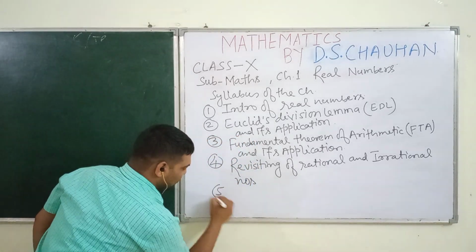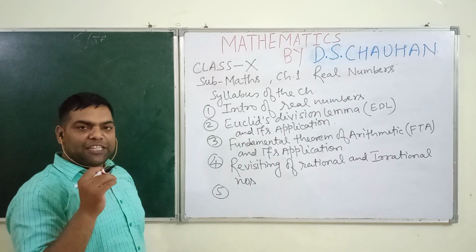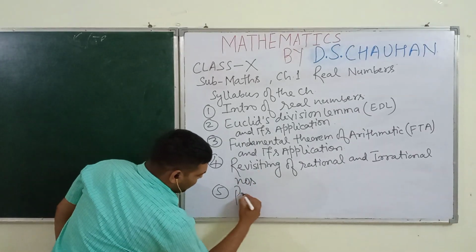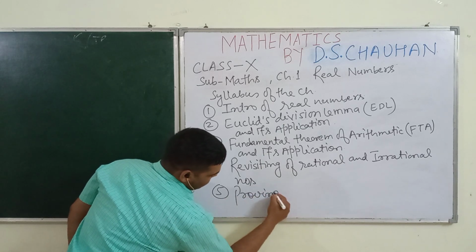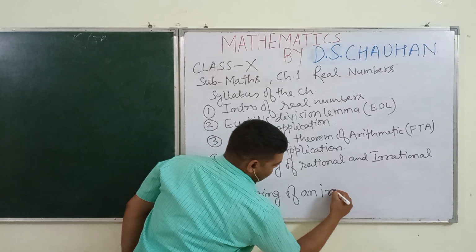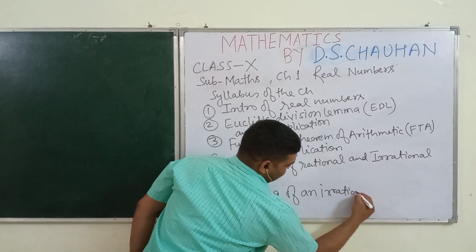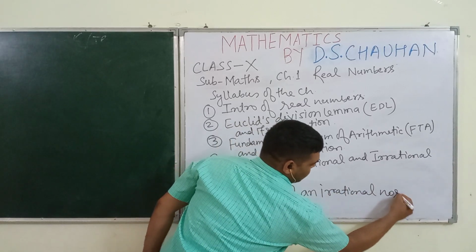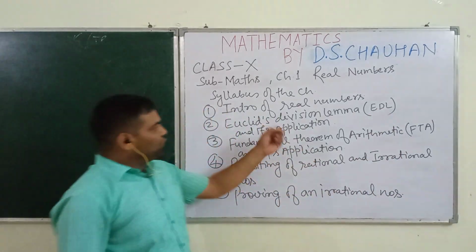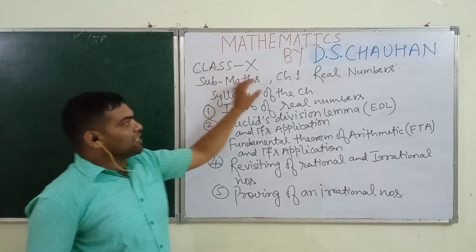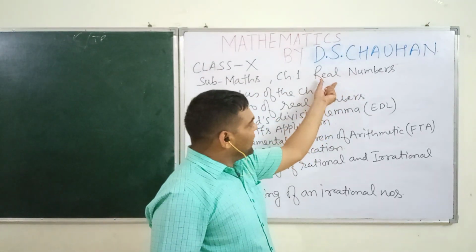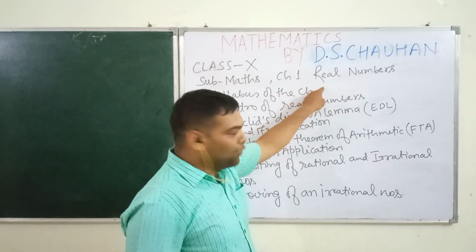And the fifth and last topic of this chapter is proving of an irrational numbers. Students, this is the syllabus of the first chapter real numbers of class 10th standard mathematics of CBSE board.